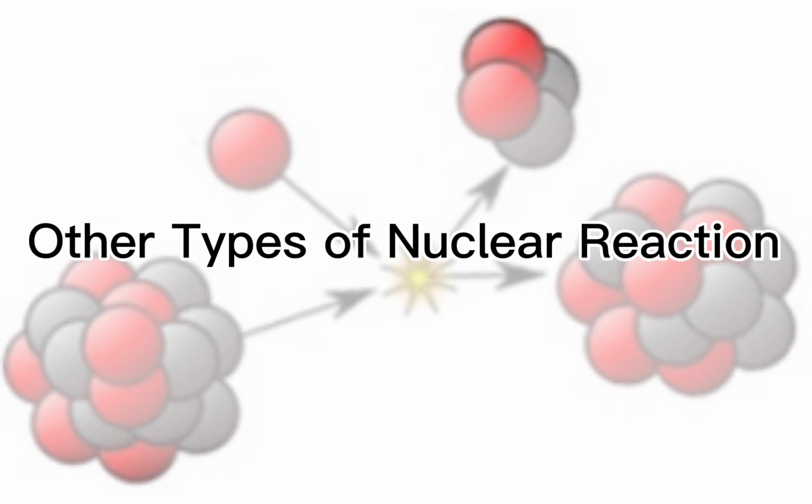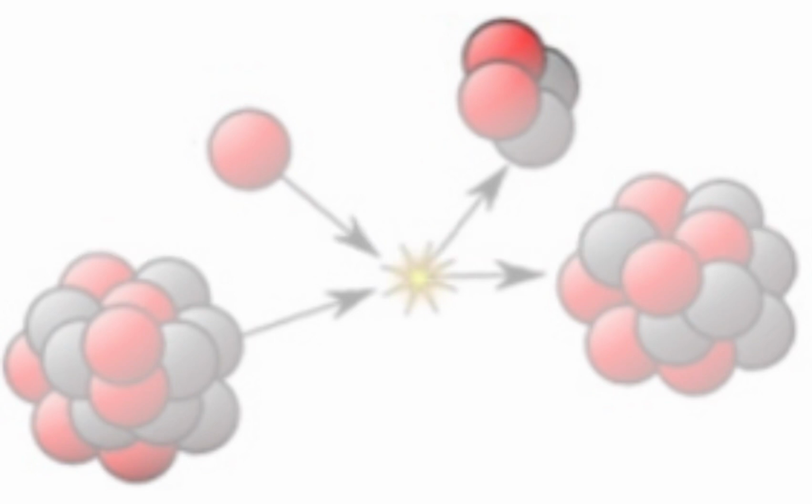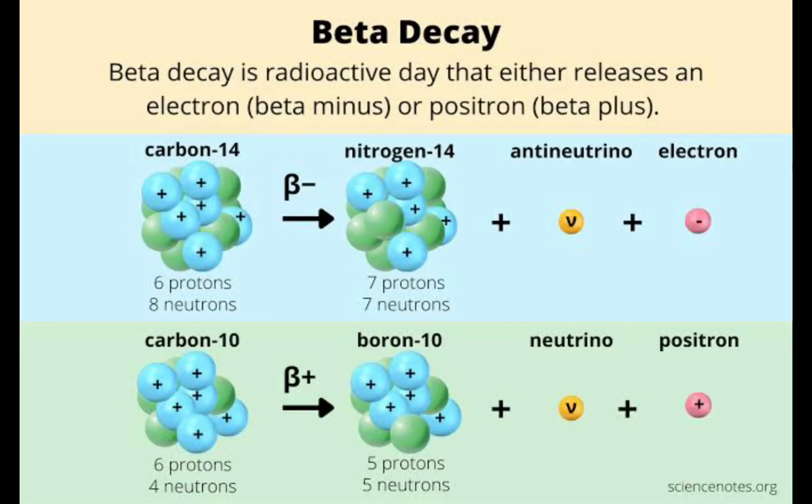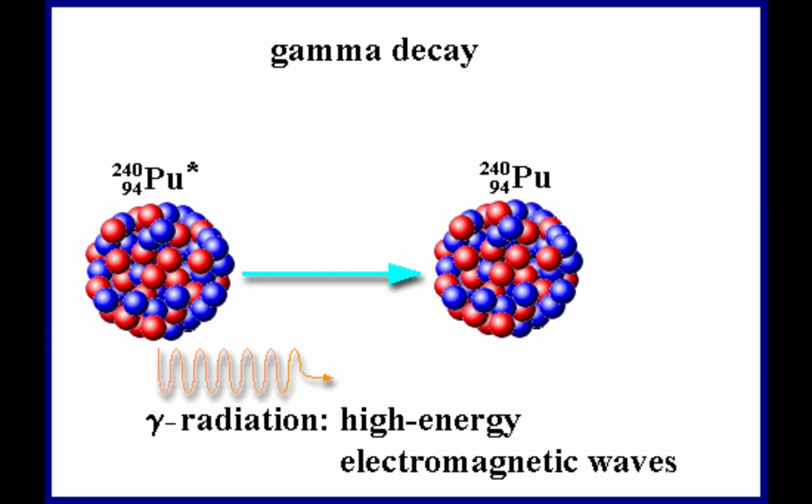We have other types of nuclear reaction, which are alpha decay, beta decay, that occurs when a neutron is converted into a proton, which is accompanied by the emission of a beta particle. And last, gamma decay or gamma emission, that occurs when an excited nucleus, often produced from the radioactive decay of another nucleus, returns to its ground state, which is accompanied by the emission of a high-energy photon.